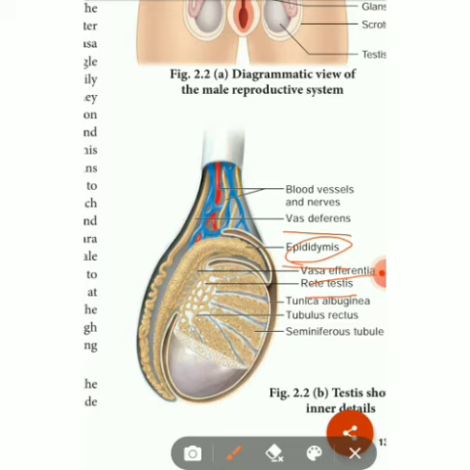Then they enter the vas deferens, then the ejaculatory duct, and then the urethra.